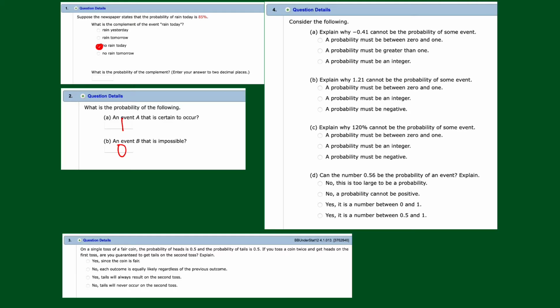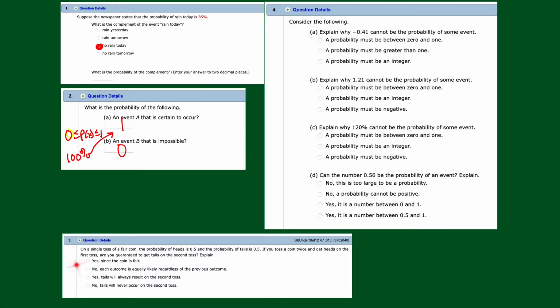Just be a little bit careful here. They're asking us, what is the probability of the event? And remember, probability is 0 less than or equal to the probability of some number x less than or equal to 1. Probability is always a number between 0 and 1. If you write 100% for this one, we know what you mean, but you're not really answering the question. So be careful. Probability is 1 and 0.